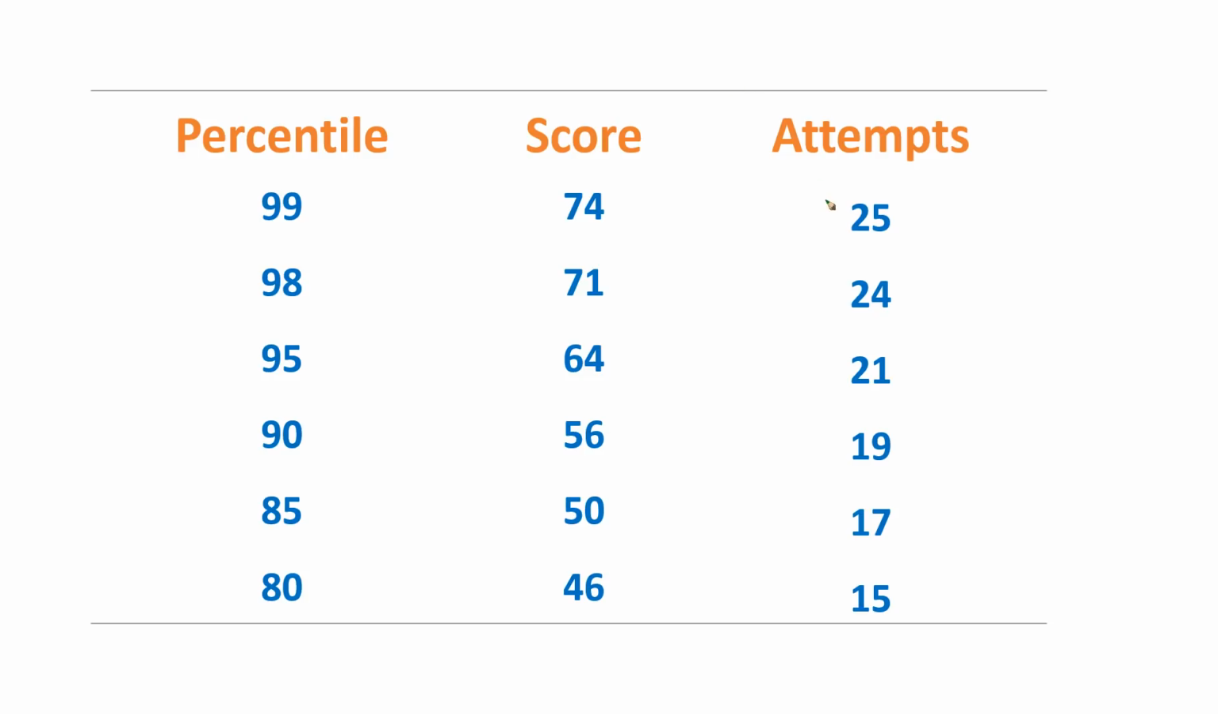this. Now, if you look at attempts, verbal is the only segment in CAT which has maximum attempts for all the levels. So you talk about 80 percentile or you talk about 99 percentile, unlike quants and LRDI, verbal has maximum attempts on every level of percentile. Now, what does that mean? That means that verbal has always been easy.